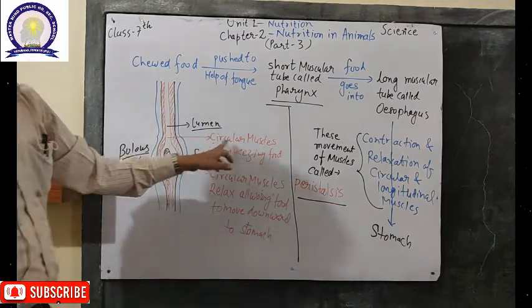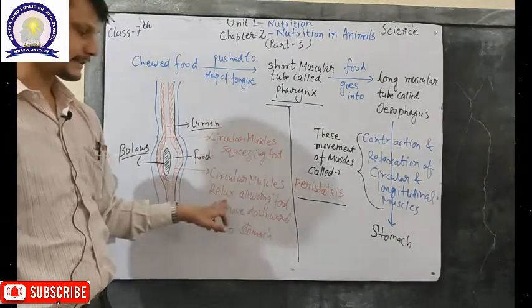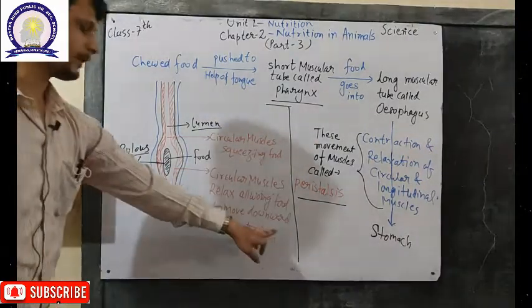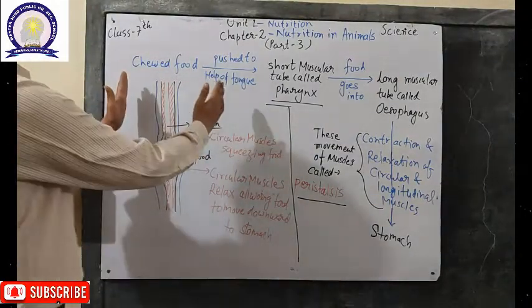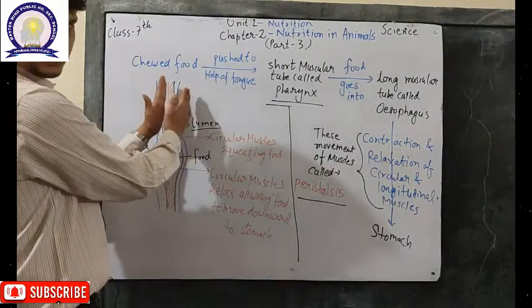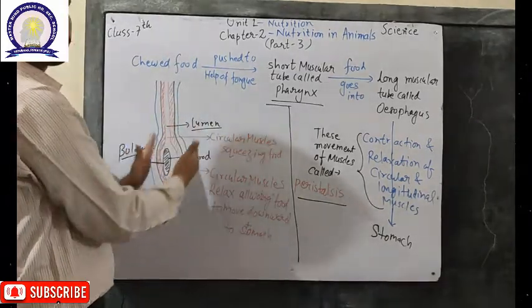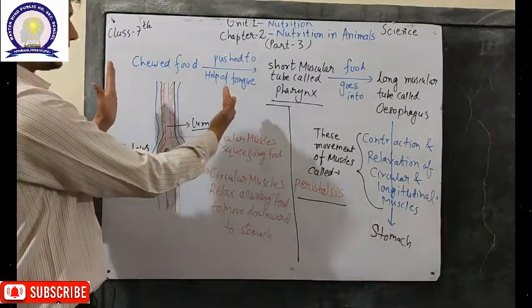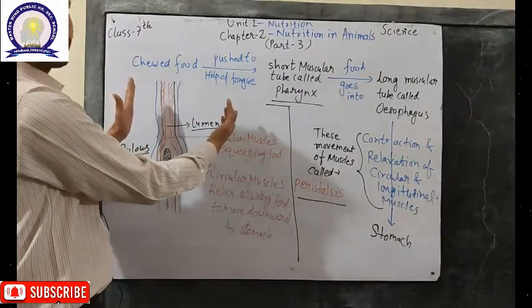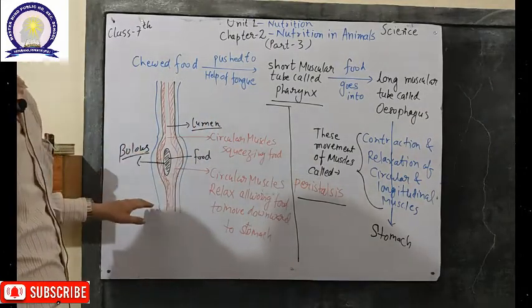The circular muscle squeezes the food, and then the circular muscle relaxes, allowing food to move downwards to the stomach. The muscle presses the food, so it squeezes out, and the muscle relaxes, so the food goes downwards. This continuous squeezing and relaxing of the circular and longitudinal muscles is called peristalsis, and it helps our food go downwards to the stomach.